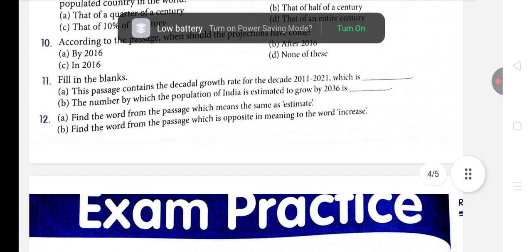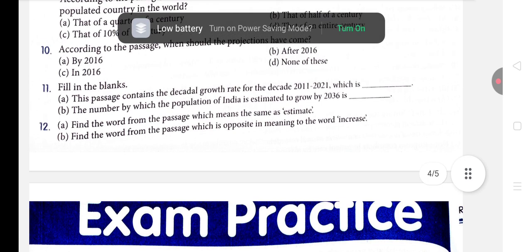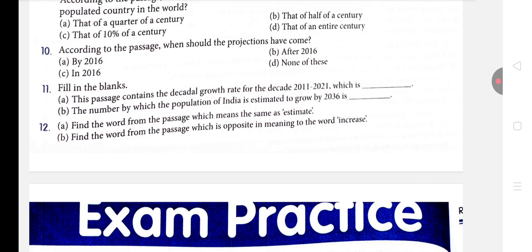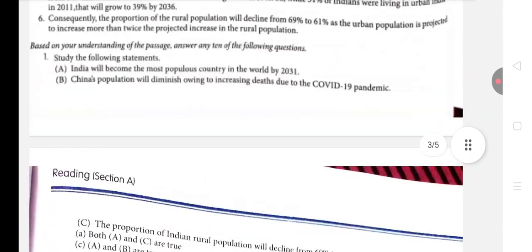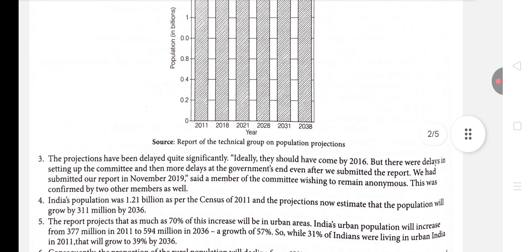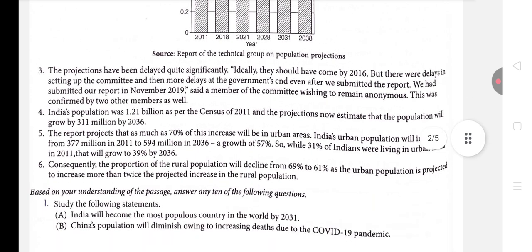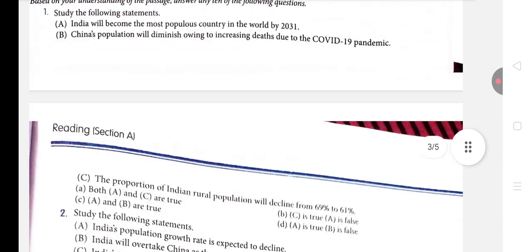So if you notice very carefully, in the fourth paragraph it is written that India's population was 1.21 billion as per the census of 2011, and the projections now estimate that the population will grow by 311 million by 2036. So the answer is 311 million. Can you imagine how big the number is, isn't it?